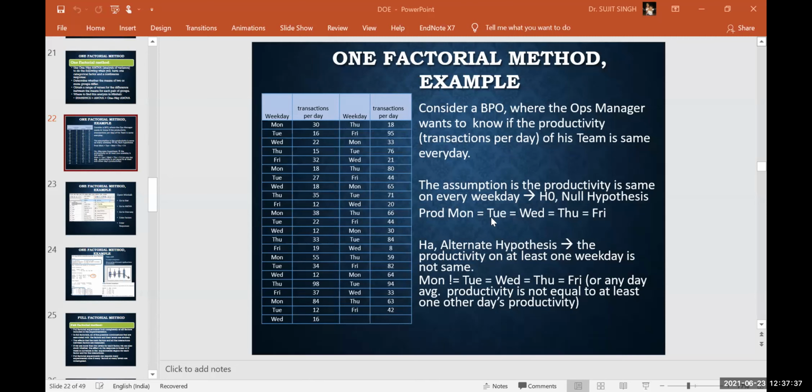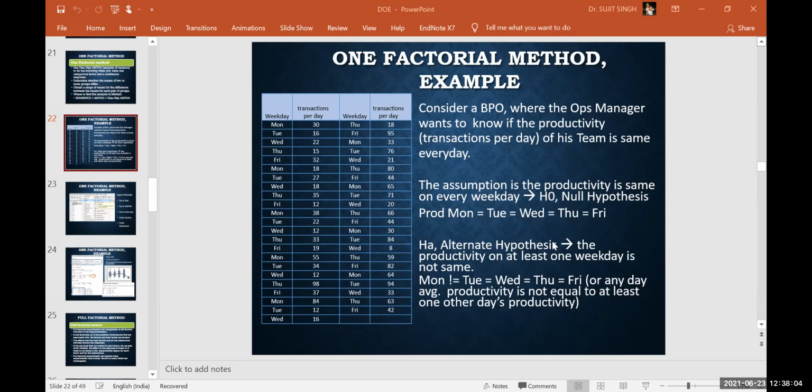Okay, so let's come back to this. This is the data of transactions per day: Monday, Tuesday, Wednesday, Thursday, Friday. For 1 week, let's say there are 5 working days. On each day, a number of transactions is happening like this. And we have the data from some weeks, let's say 8 or 9 weeks of data. And on the basis of this data, we want to test the hypothesis.